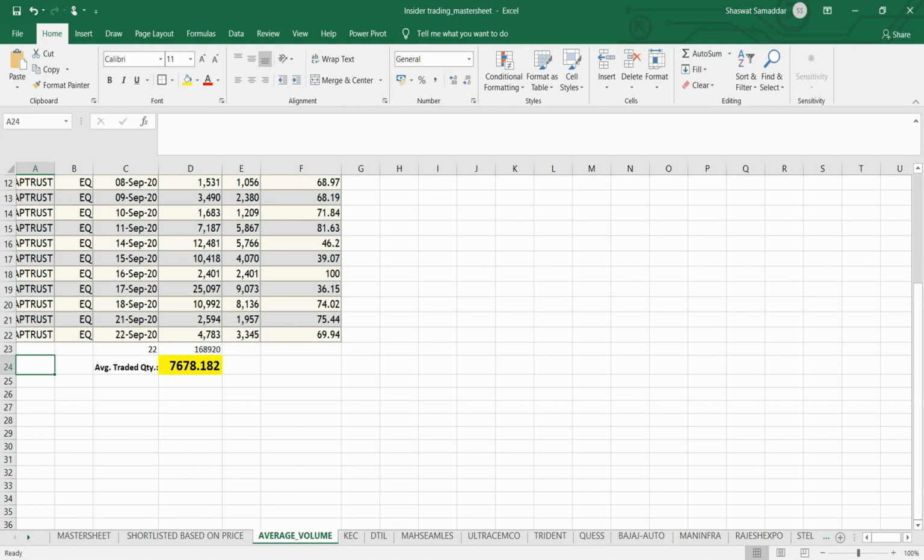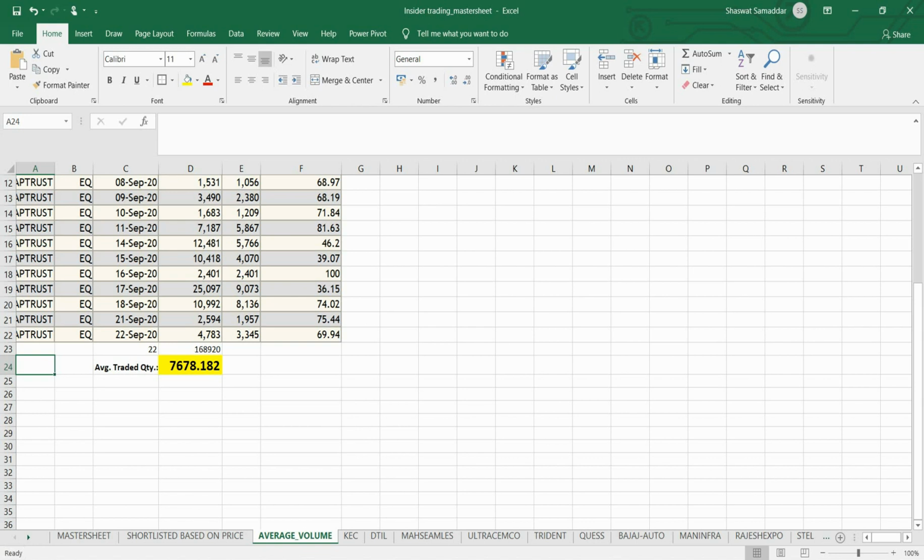Of course, there are a whole bunch of people for whom it's a very small amount, but still, if I assume that a promoter is betting, sorry, betting would be a wrong word if I am doing a stock analysis, but still, if he's committing a capital of 1 crore, he would want a good percentage return. Now, this brings us to the conclusion that will help us in the further analysis to make the trade.